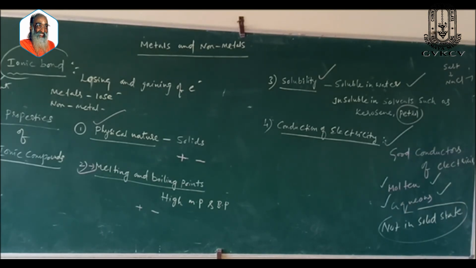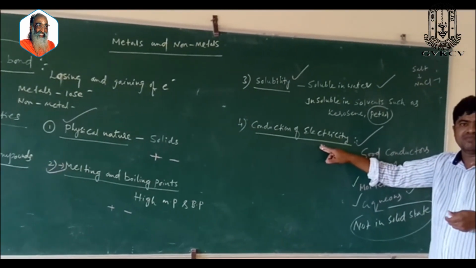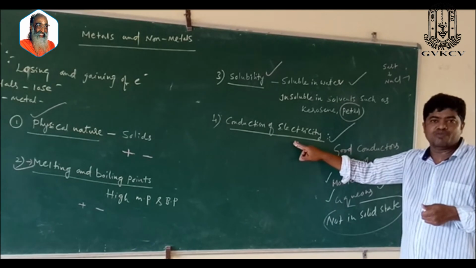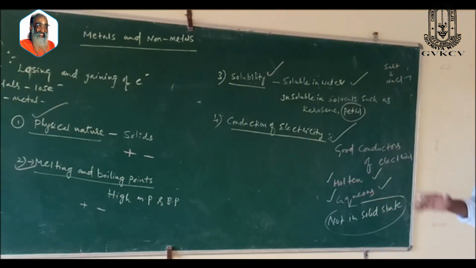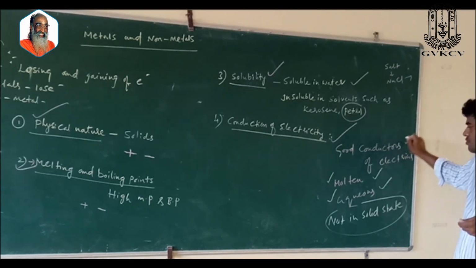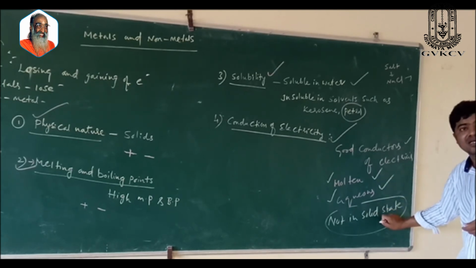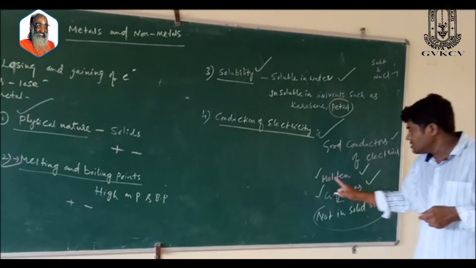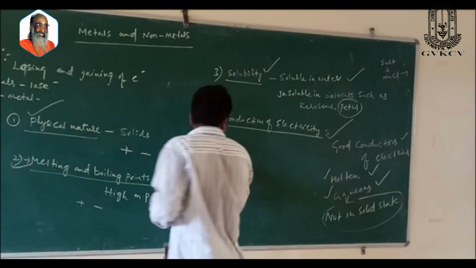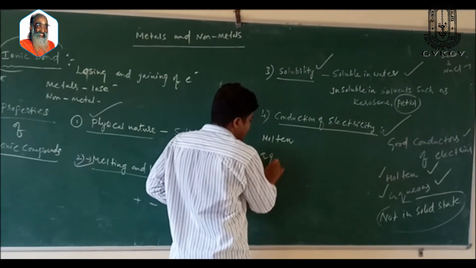Movement of these charged particles to the respective electrodes is nothing but electrolysis. Conduction of electricity in a solution involves movement of charged particles to the respective electrodes. This process is called electrolysis. Ionic compounds are good conductors of electricity only in molten state and in aqueous state, but not in solid state, because the ions are free in molten state and in aqueous state.